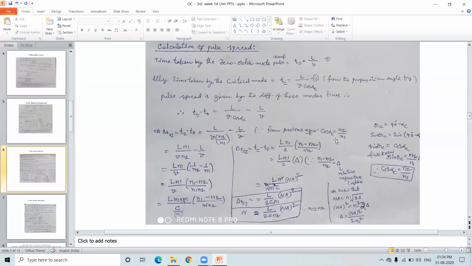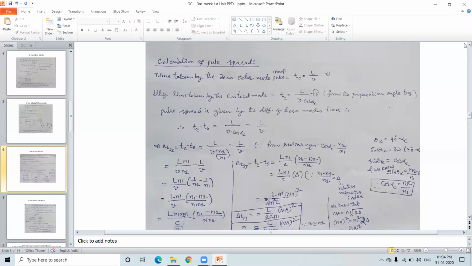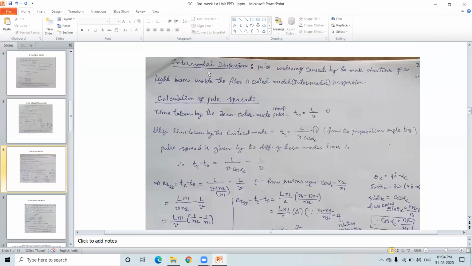n also you can keep. n is the average of that, (n1 plus n2) by 2. That also becomes n, no matter. So this is the pulse spreading equation. Pulse spread derivation, otherwise pulse intermodal dispersion, calculation of the pulse spread, the simple derivation that we have considered.